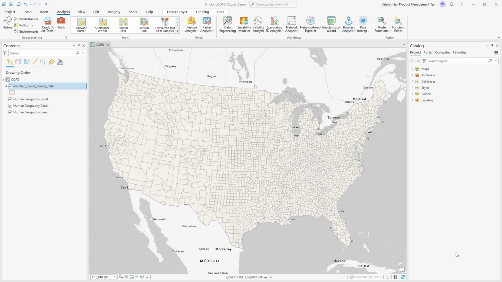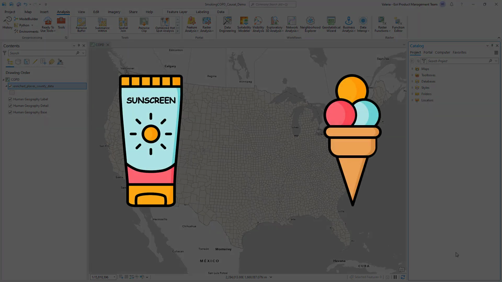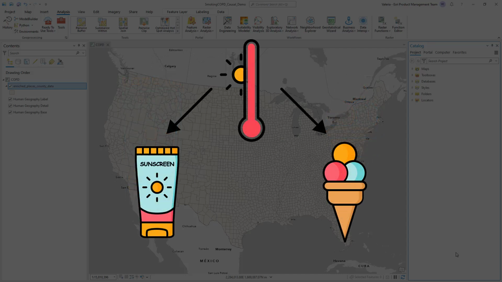You've probably heard the phrase, correlation does not imply causation. Sunscreen sales and ice cream sales may be correlated, but would you imagine that higher sunscreen sales really cause higher ice cream sales? Other variables in the data, such as the daily temperature, may actually be the cause of the increase in both sunscreen and ice cream sales. This is called a confounder, and it needs to be accounted for.